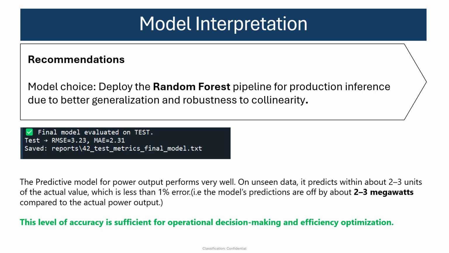I recommend random forest as the model for better generalization and robustness to collinearity, because when the final model was evaluated on the test data, it gave us predictions which stood within 2 to 3 units of the actual value, which is less than 1% of the error. This level of accuracy is sufficient for operational decision making and efficiency optimization.